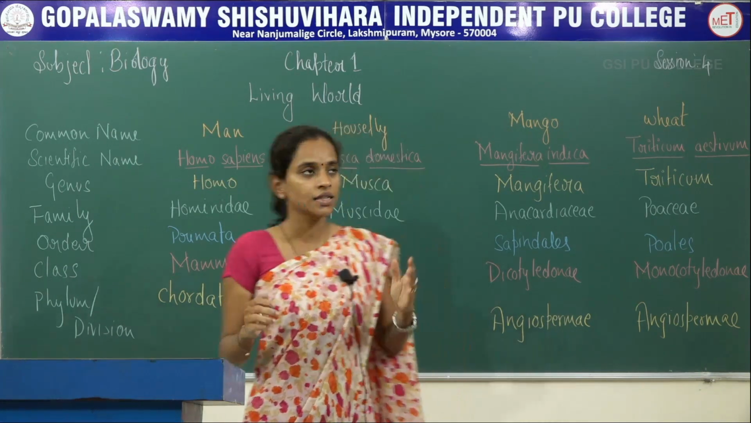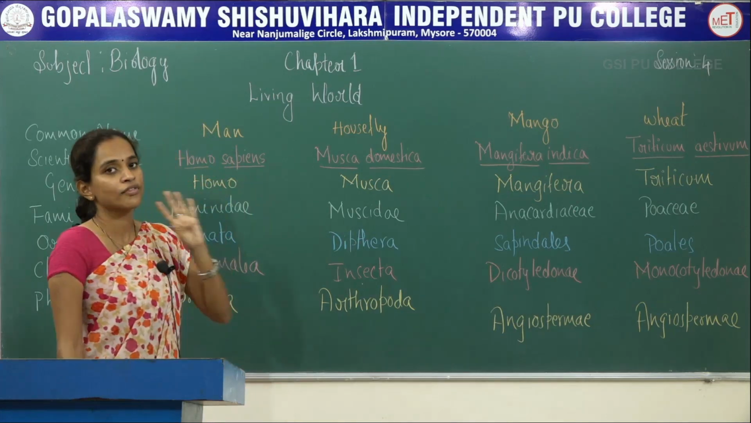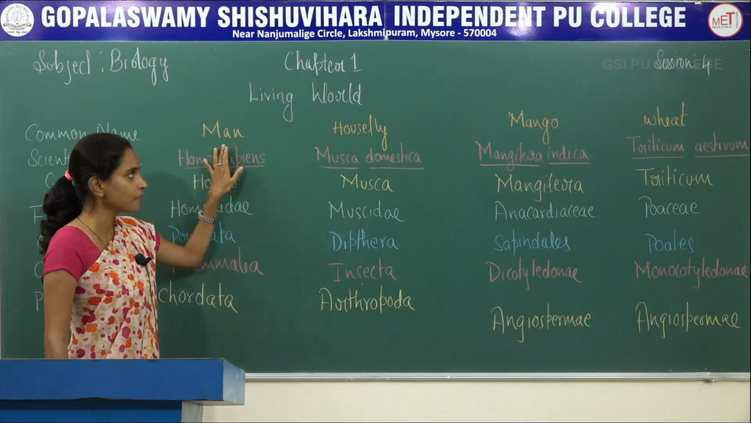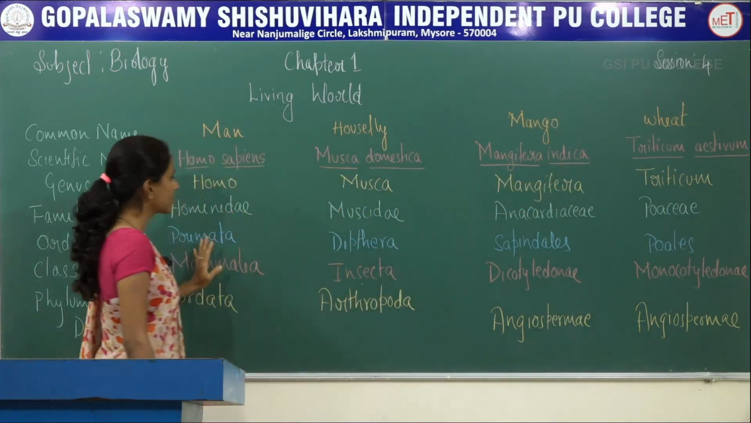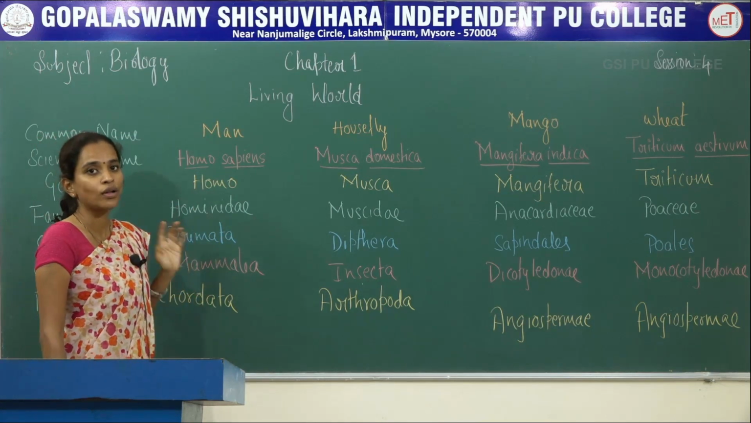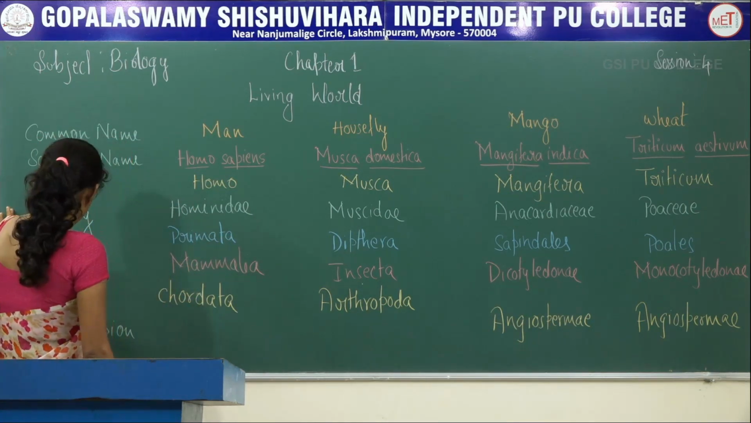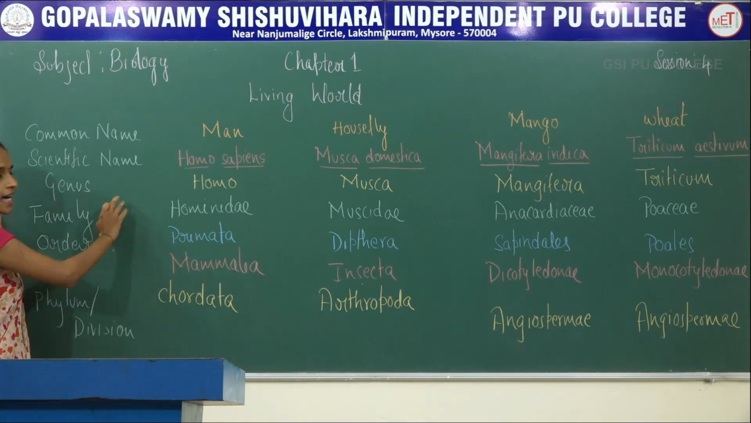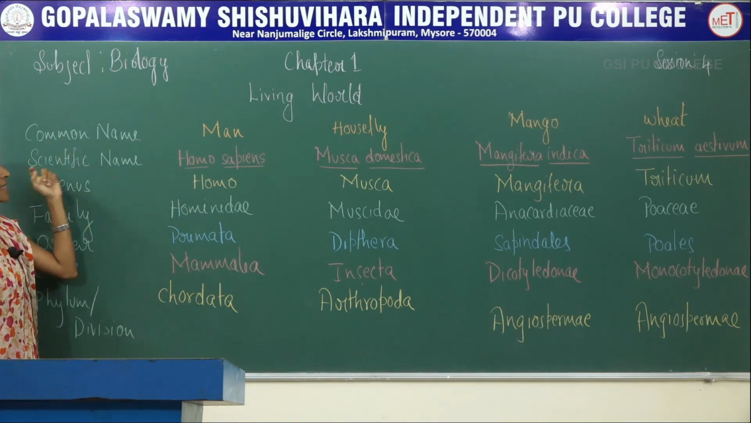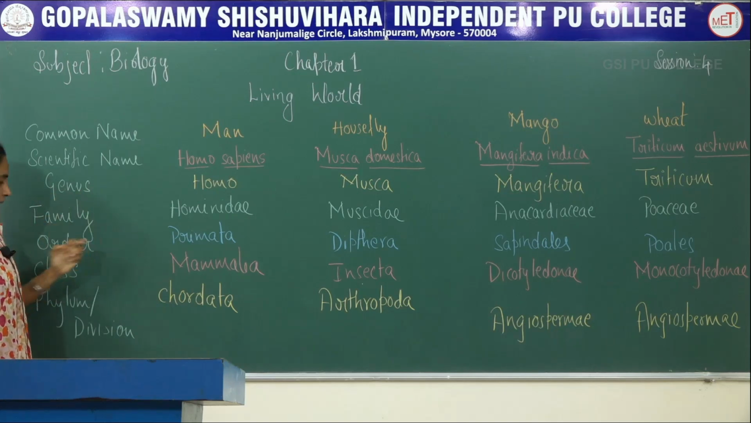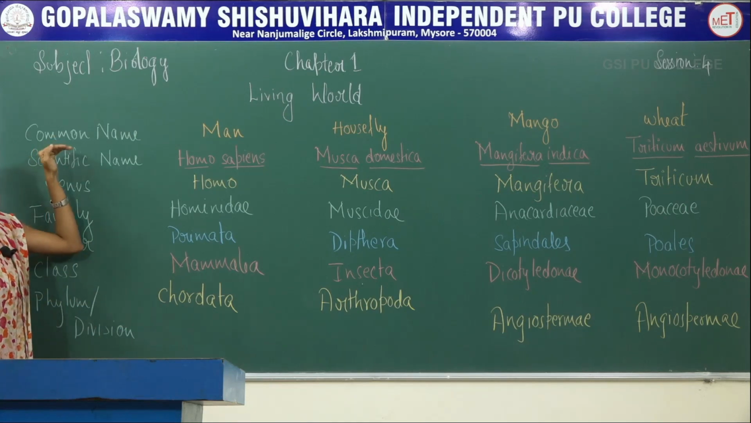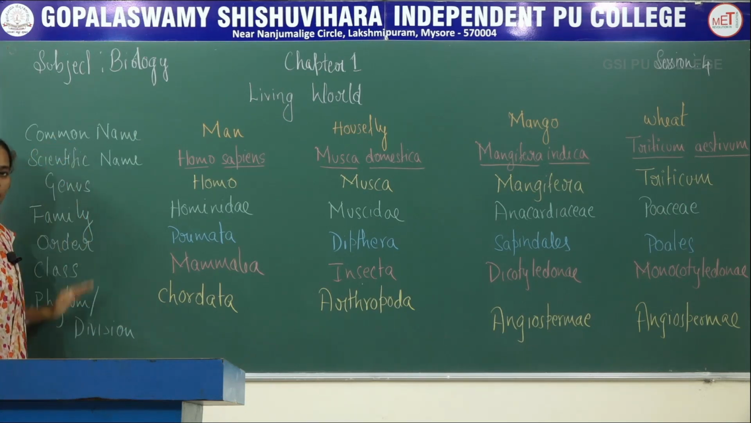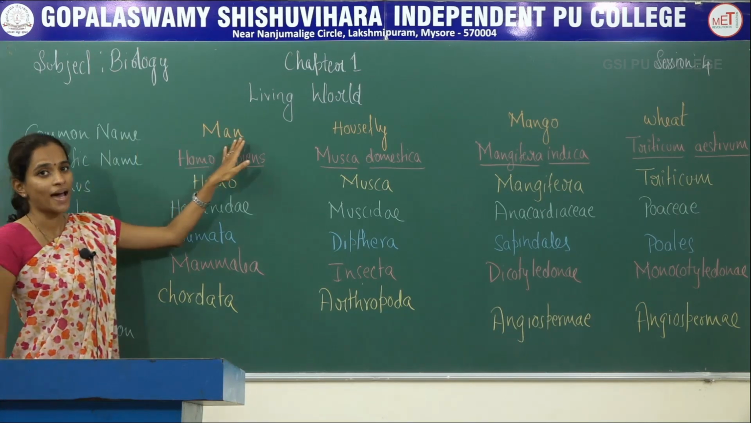So here on the board I have already written 4 different organisms: man, housefly, mango and wheat, where you can see I have written the complete classification of all the organisms. In the first column you can see that I have written common name, scientific name, genus, family, order, class and phylum or division. So we are starting here from the lower category. As you move downwards you are reaching the higher category. So we will start with man.